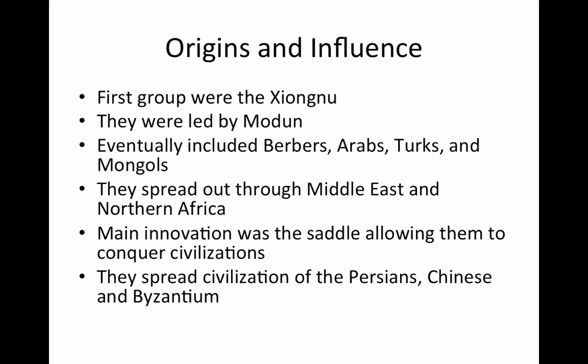That gives them two advantages in military tactics. Anybody in the military knows that generally speaking, you want to have a height advantage and you want to have a speed advantage. This gives them both of these advantages at the same time. How successful was this? Well, they spread throughout the civilizations of the Persians, the Chinese, and Byzantium.